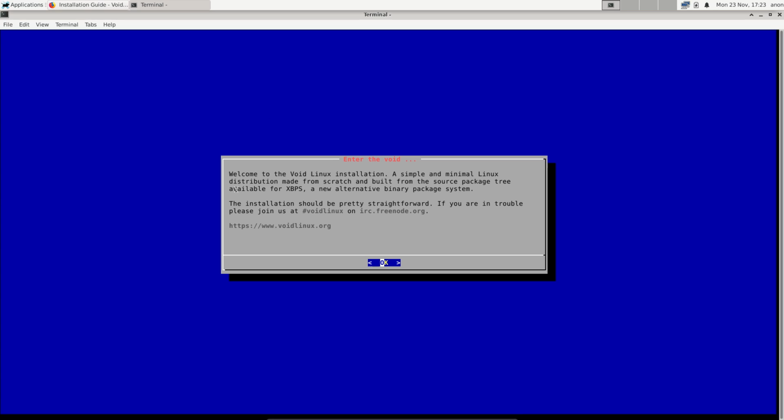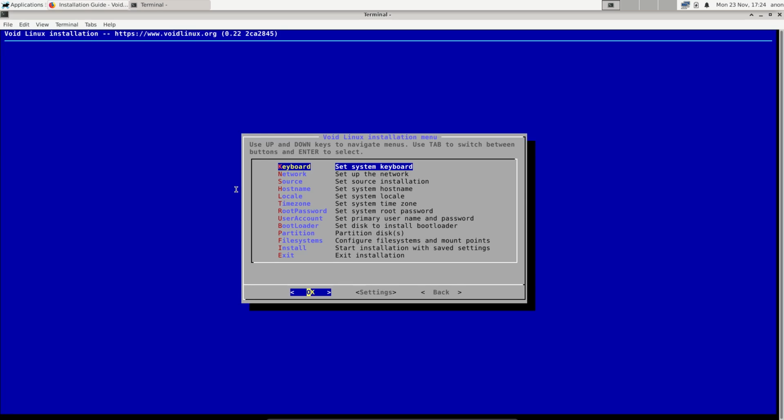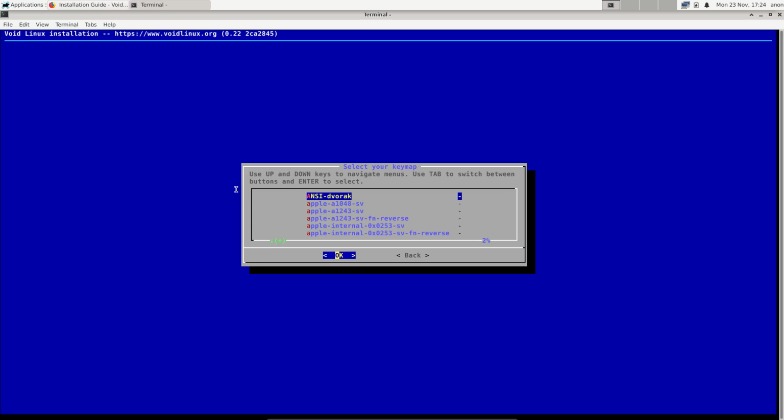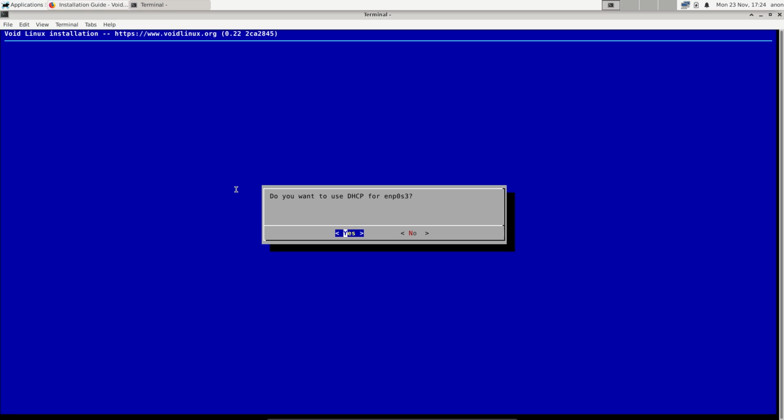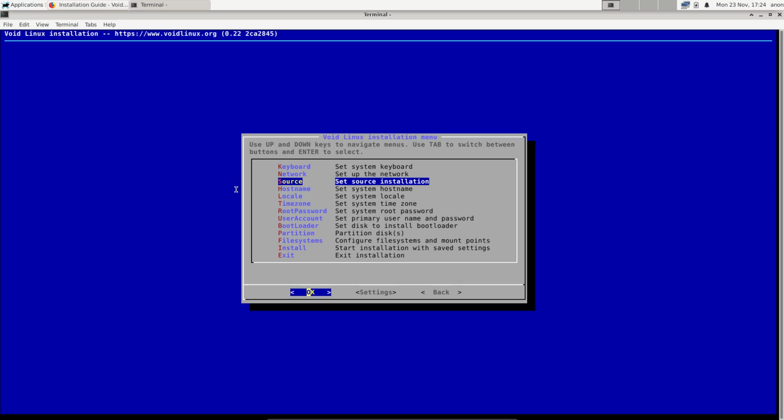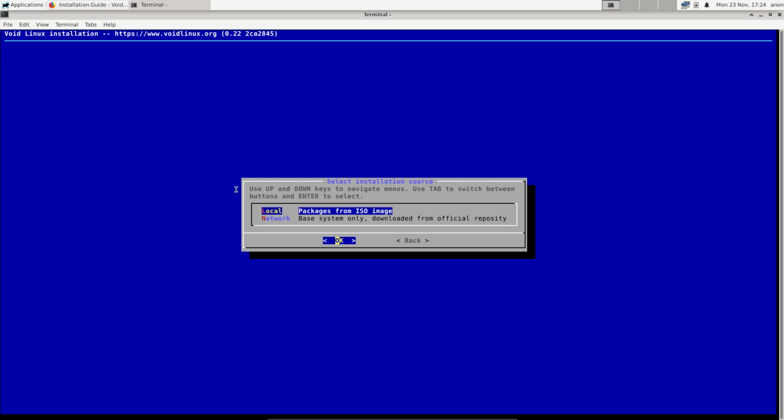Welcome to Void Linux, a simple and minimal Linux distribution made from scratch, built from source packages, available as your alternative binary package system. Okay, we need to read everything, right? This is time to learn. Keyboard, please. Azerty. Enter. Network. Guess so. Sure, so DHCP, Dynamic Host Configuration Protocol. Basically, it's going to shout on your network, who is here to give me an IP address and a subnet mask and a gateway and a DNS, and then it works.